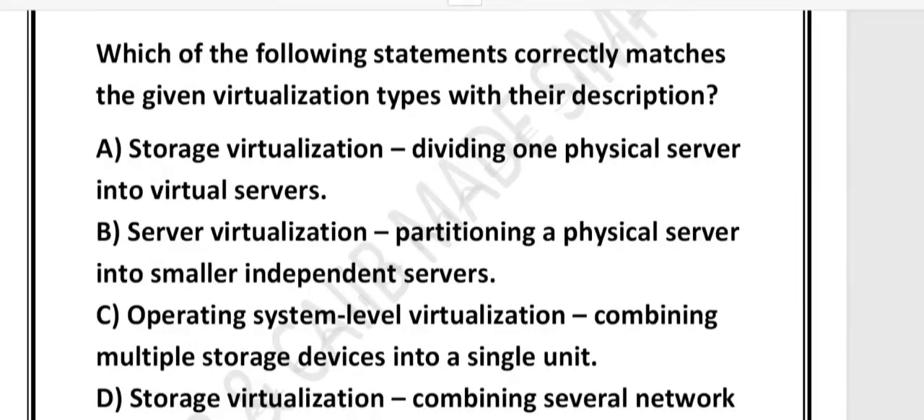Now friends, we have 4 options. So let's check them one by one. Option number A says storage virtualization. What do you think about option number A? See, this is incorrect. Why is it incorrect?